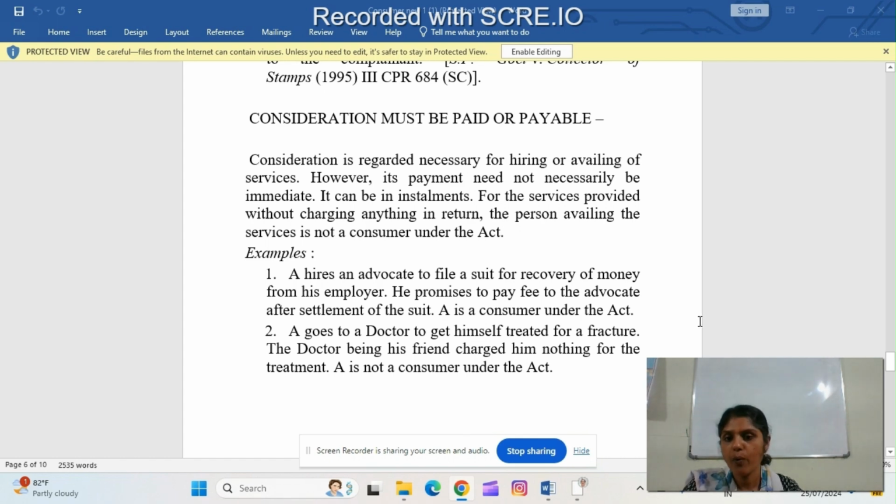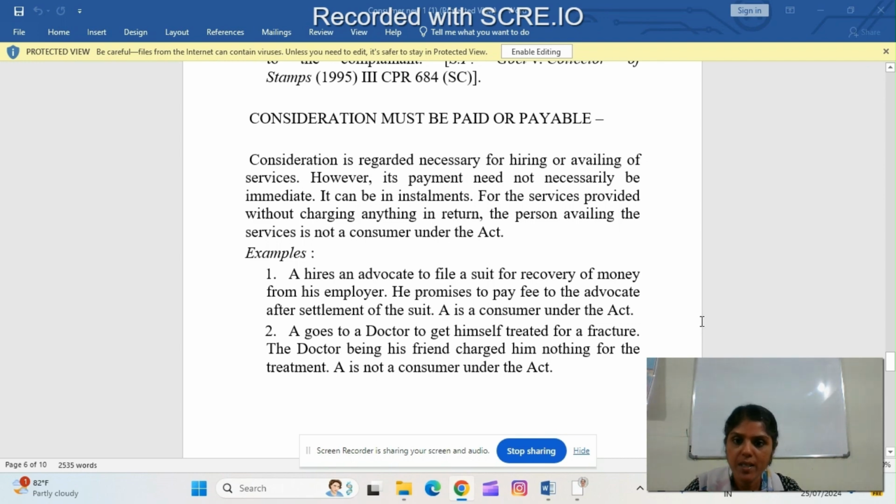For the services provided without charging anything in return, the person availing the service is not a consumer under the Act. So here, consideration must be paid or payable. That is, consideration is regarded as necessary for hiring or availing of services. That means payment need not necessarily be immediate. It can be paid in installments.